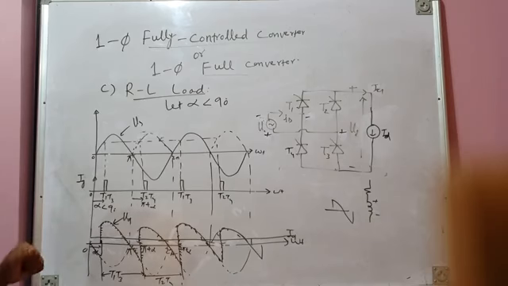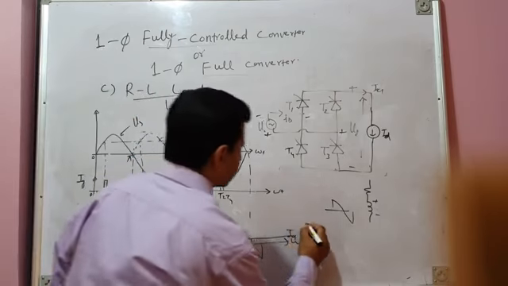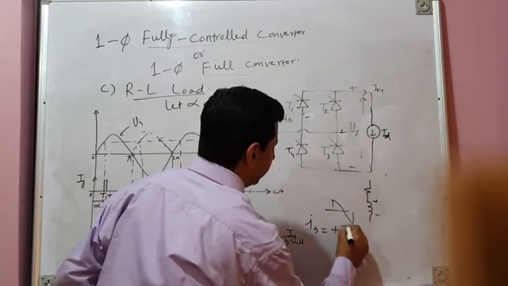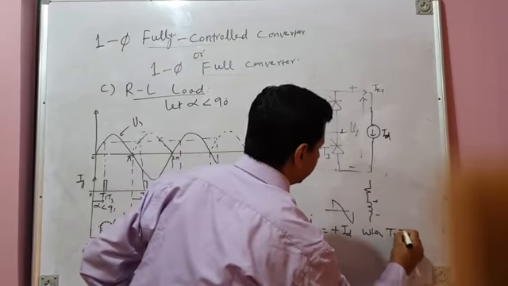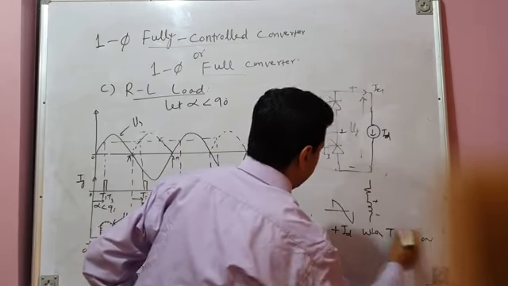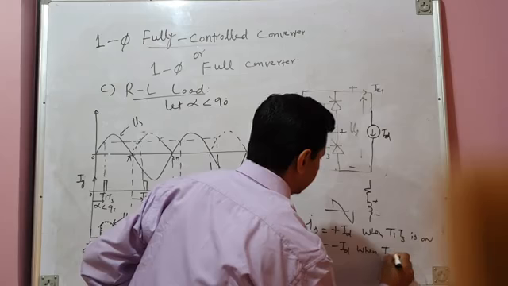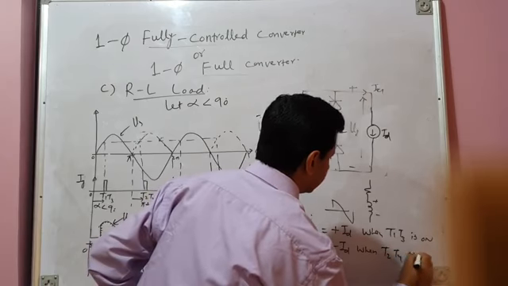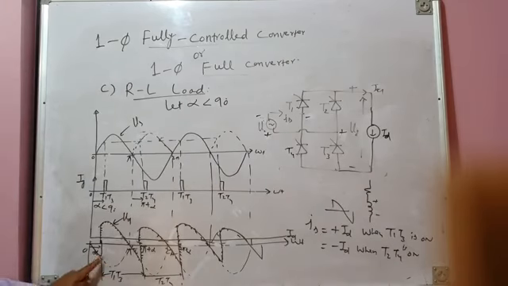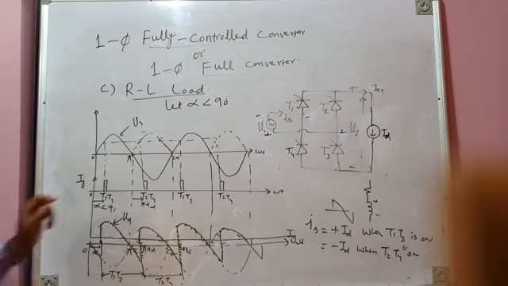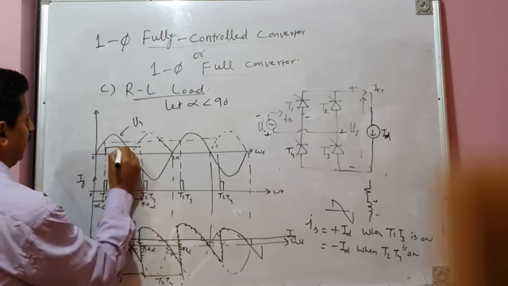What will be the nature of the source current? I will repeat that the source current IS is equal to plus ID when the T1, T3 pair is on, and it is equal to minus ID when the other pair of devices, the T2, T4 pair, is on. So you can see the T1, T3 pair is on from alpha to pi plus alpha, and IS is equal to plus ID.